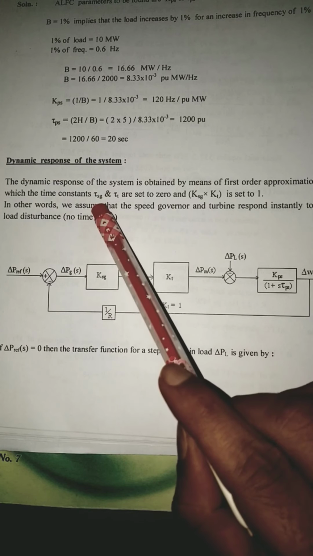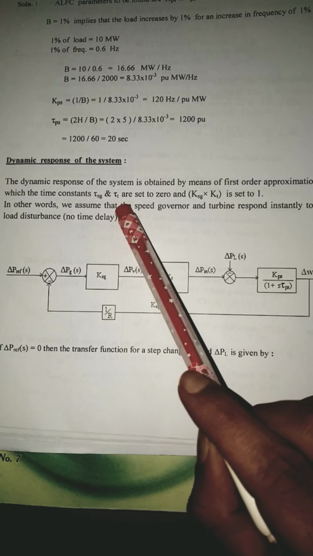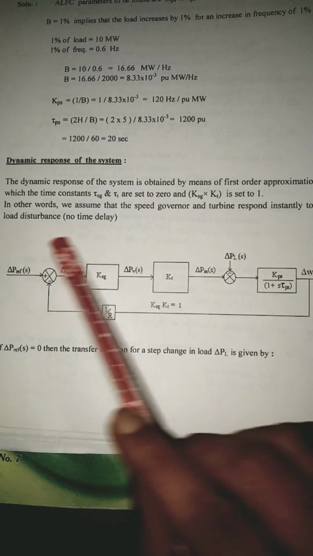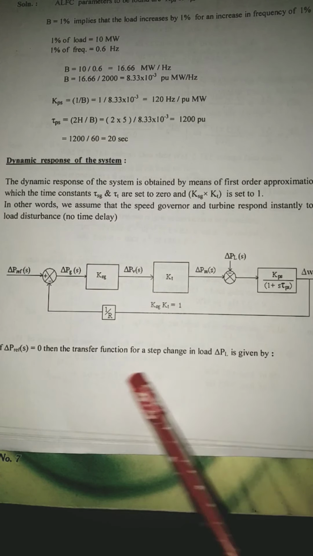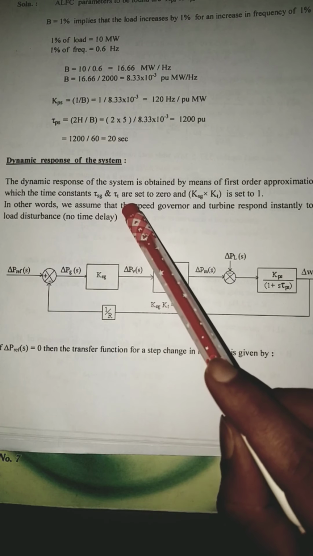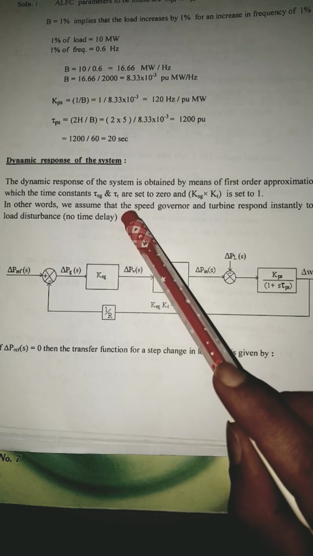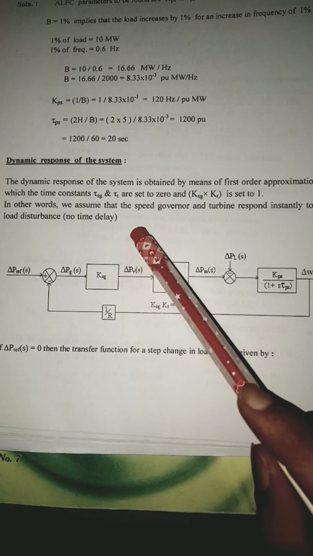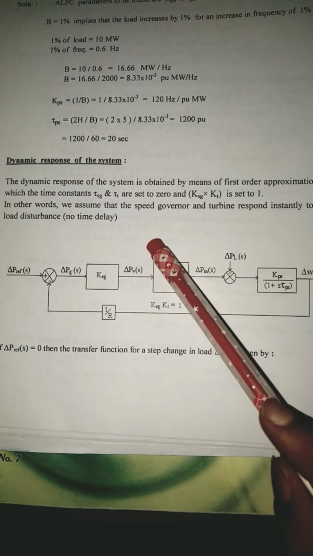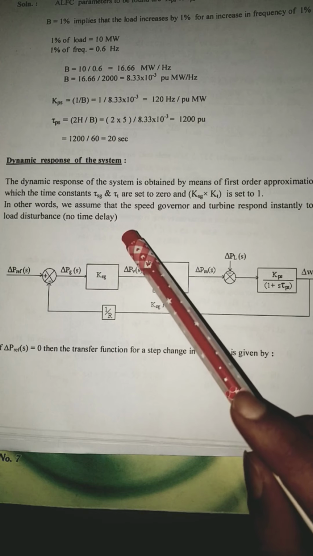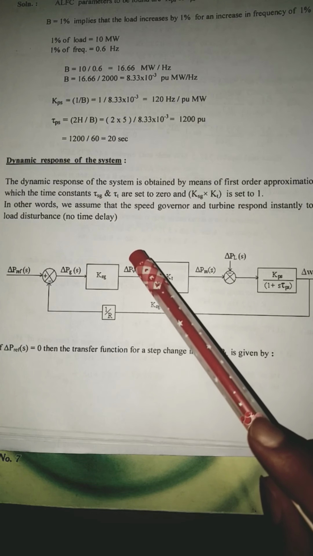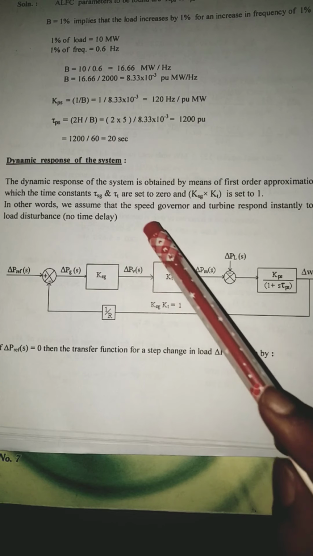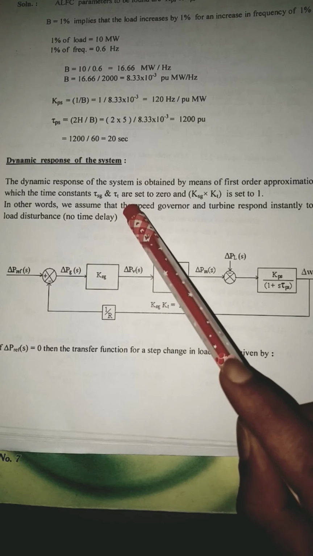So we take tau sg and tau t to be 0. These are the time constants involved in your complete ALFC block diagram that you can see here. We take tau sg and tau t to be 0. That means the speed governor as well as the turbine will act instantaneously to the change in demand. Practically it cannot happen. We try to assume for dynamic response that the speed governor and turbine will act instantly without any time delay. That's why we are making tau sg and tau t 0 here.